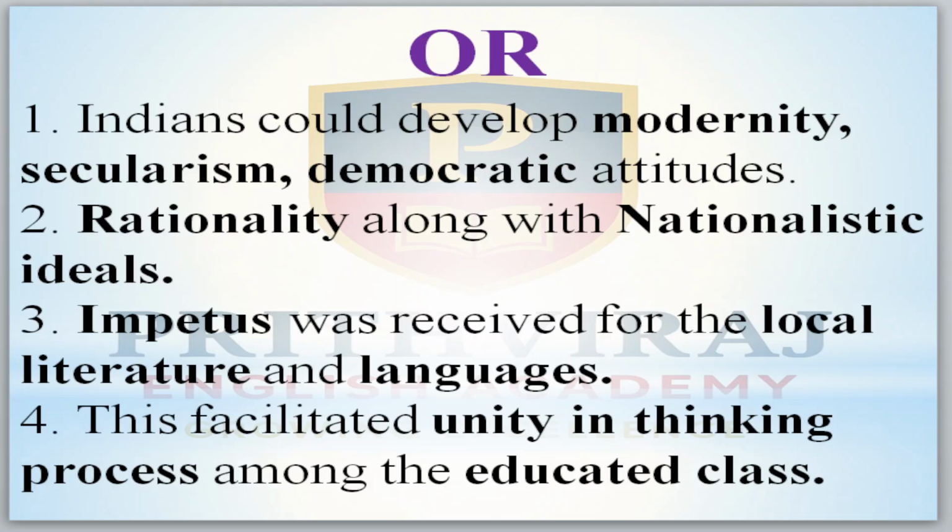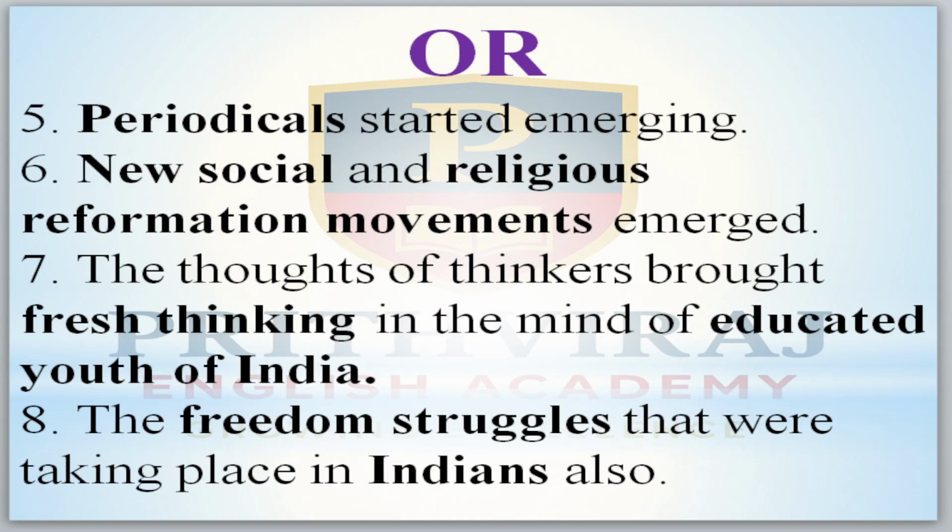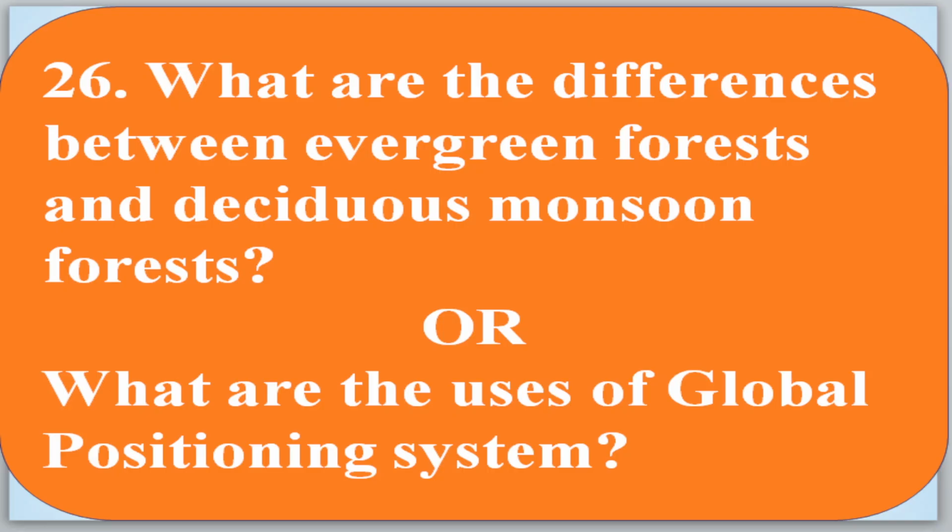This facilitated unity in the thinking process among the educated class of Indians. Periodicals started emerging. Periodicals means newspapers, magazines and so on. New social and religious reform movements emerged. The thoughts of the thinkers brought fresh thinking in the minds of the educated youth of India. The freedom struggles were also taking place in India.